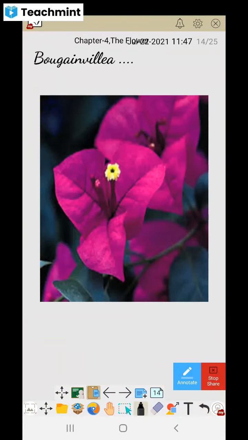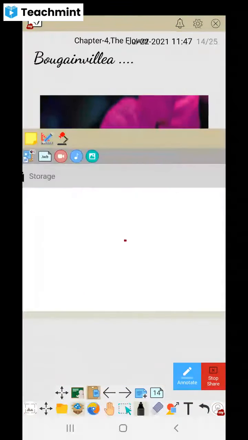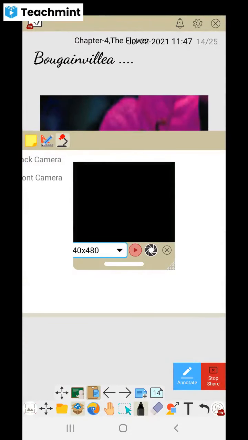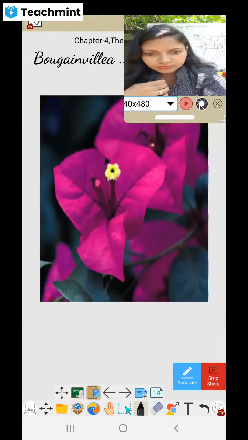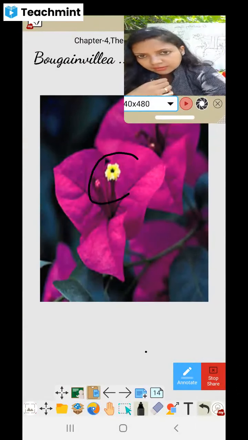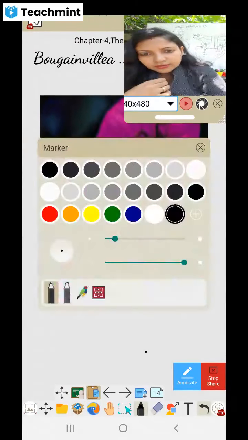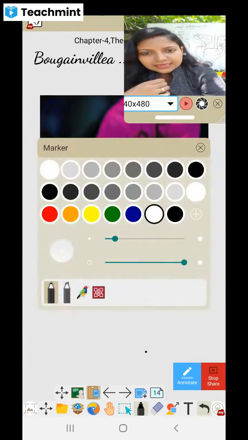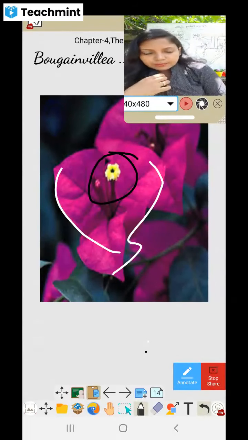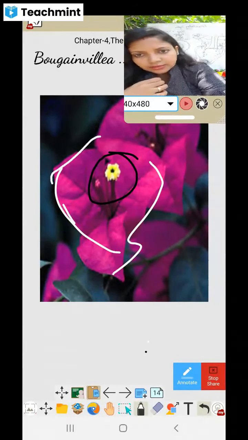But in the bougainvillea flower, you can see the difference. There are small flowers, and here you can see the bracts, very big bracts, pink color. This bract is very colorful.